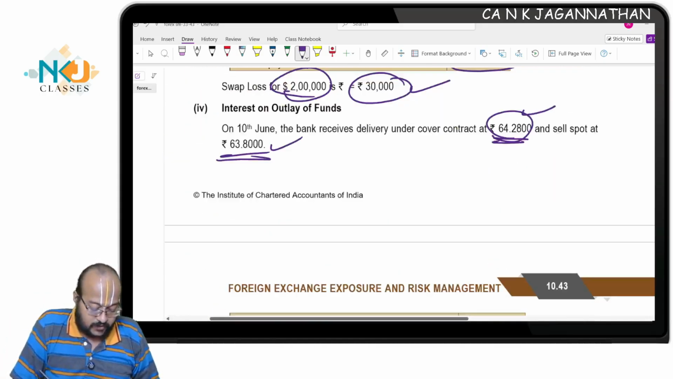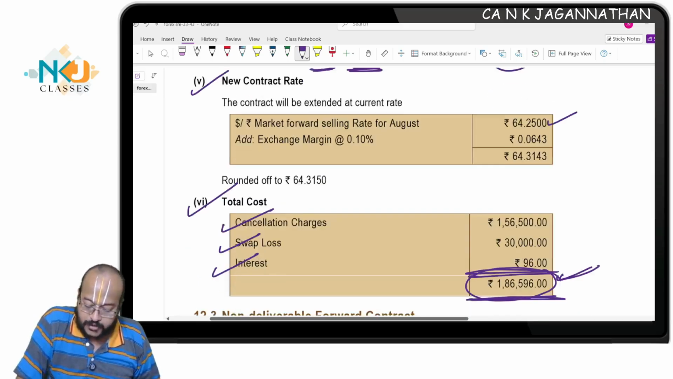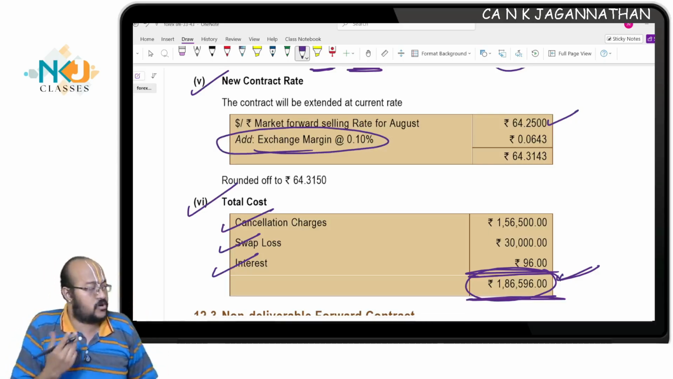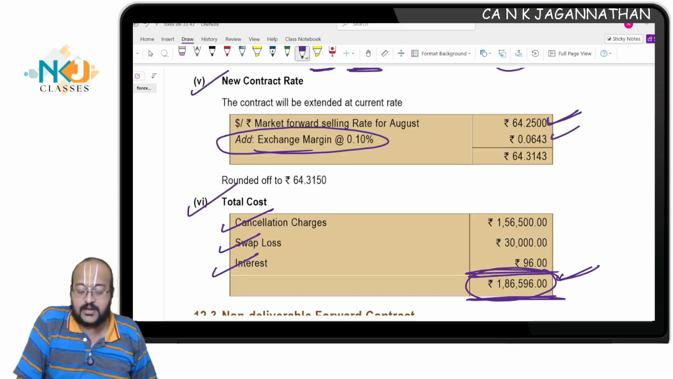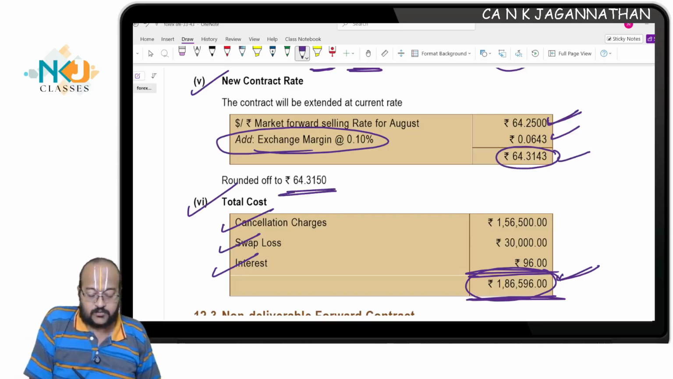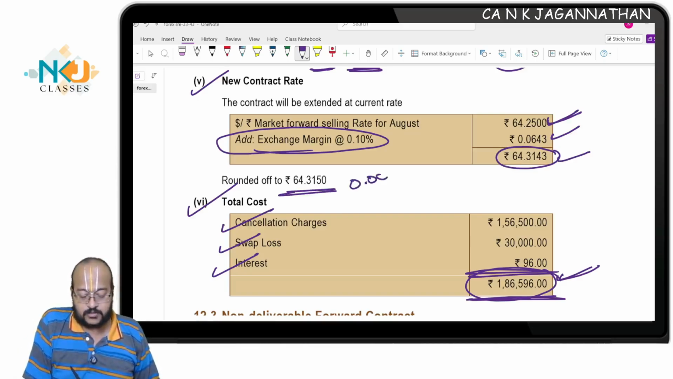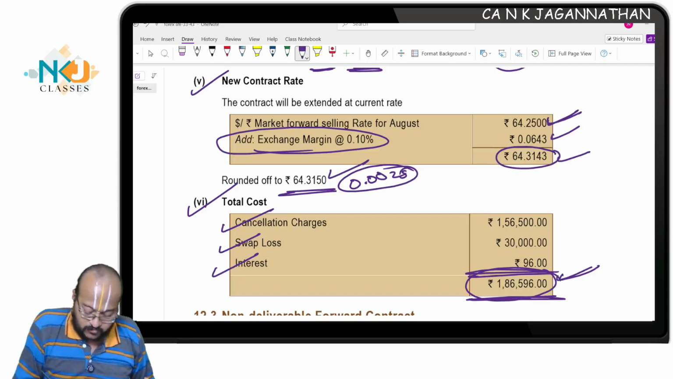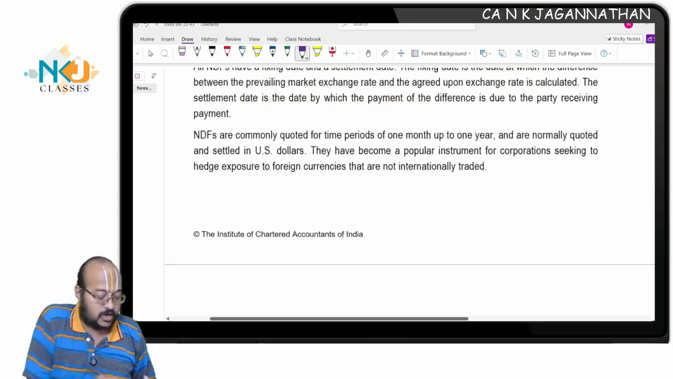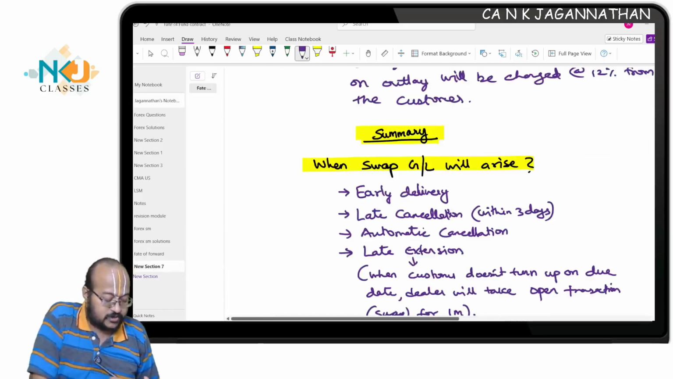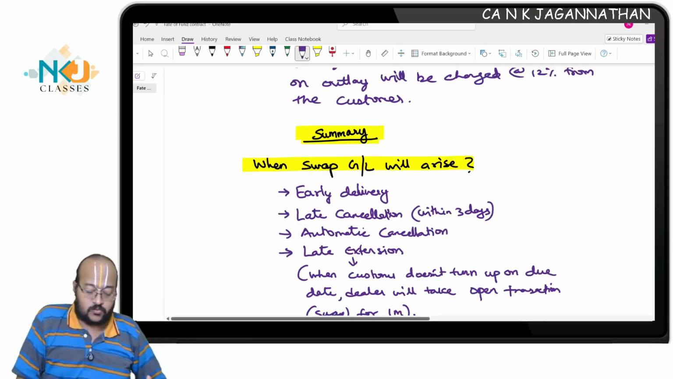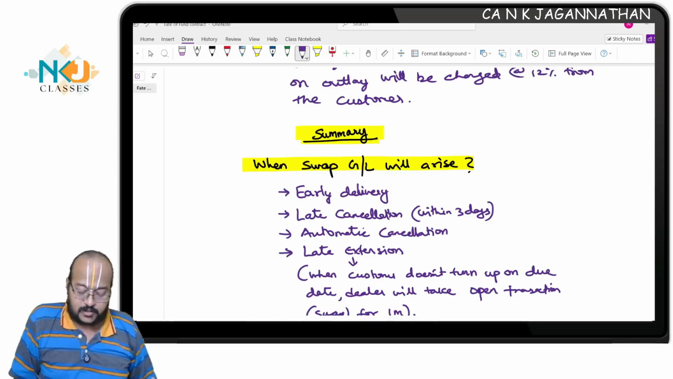That is the given new contract rate, 64.25, and again an exchange margin will be added this time. Why? Because you are selling, you will sell only at a higher rate, which is 0.06, or 64.3143, again rounded off to the nearest 0.0025, which is 64.3150. Are you all having the clarity? This is everything regarding the fate of a forward contract. Now, I will show the summary to remember the transaction. I will discuss it here briefly.